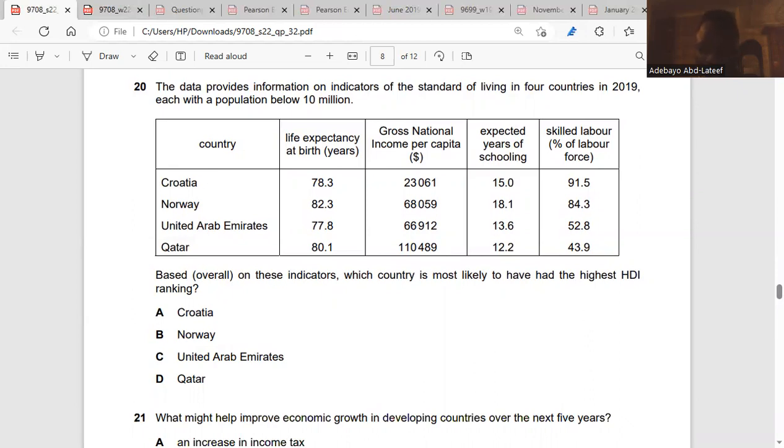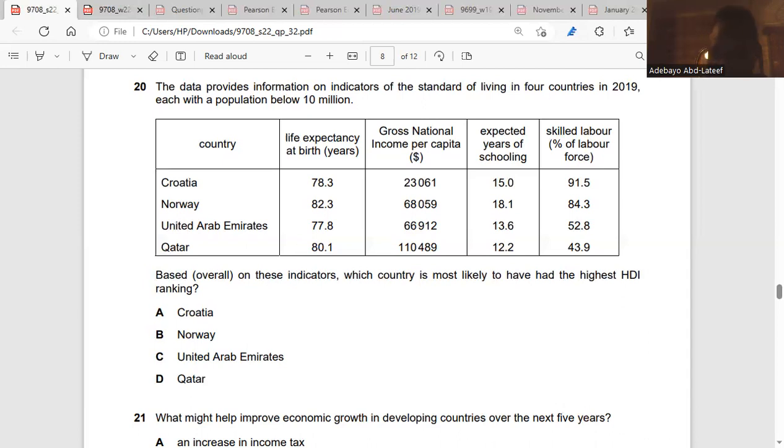So let's look at it one at a time. The life expectancy in Norway is better than the other countries, yes or no? Yes. The gross national income: why we cannot use gross national income for HDI is that some countries have a small population and large numbers of rich, wealthy people, so they're going to have a high GNI per capita.